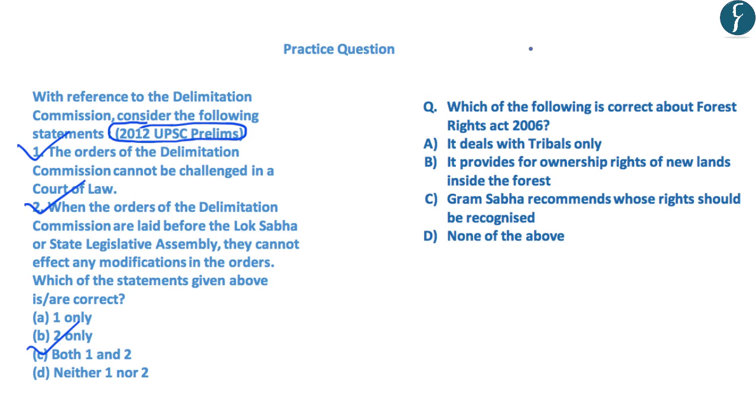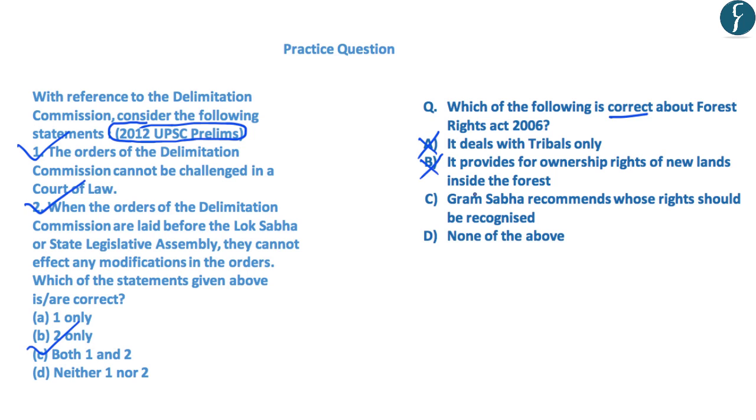The second question reads, which of the following is correct about the Forest Rights Act 2006? The first is that it deals with tribals only. Now, this is incorrect because it deals with tribals as well as other forest dwellers. The second statement reads, it provides for ownership rights of new lands inside the forest. This is also incorrect because it aims at establishing and providing the historical or traditional rights to the communities.